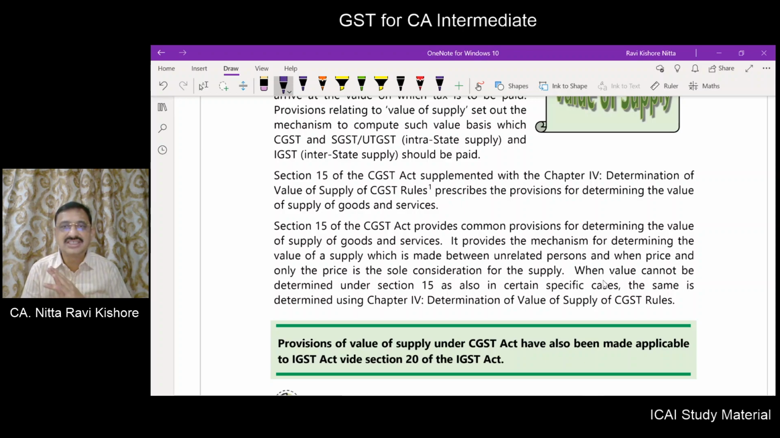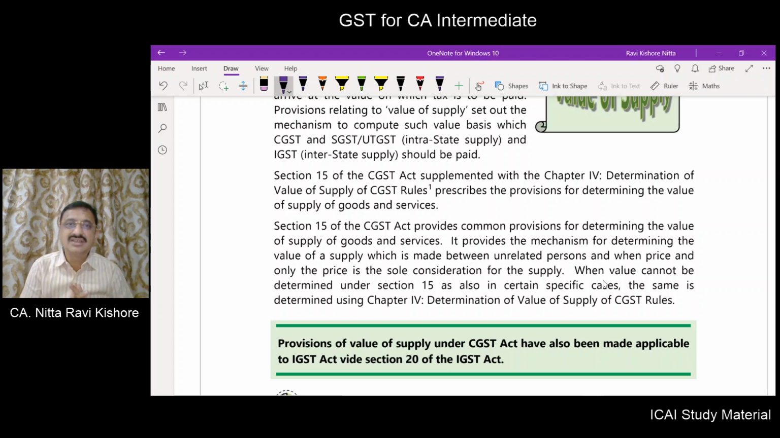Section 15 of the CGST Act gives the common provisions which are required to be applied for determining the value of supply of goods. It provides a mechanism as to how the value of supply is to be determined if the supply is made between unrelated persons and where the price is the sole consideration. Where the value can't be determined as per the provisions contained in section 15, then you have to go to the rules, that is, the determination of value of supply rules of CGST. There you have to go.